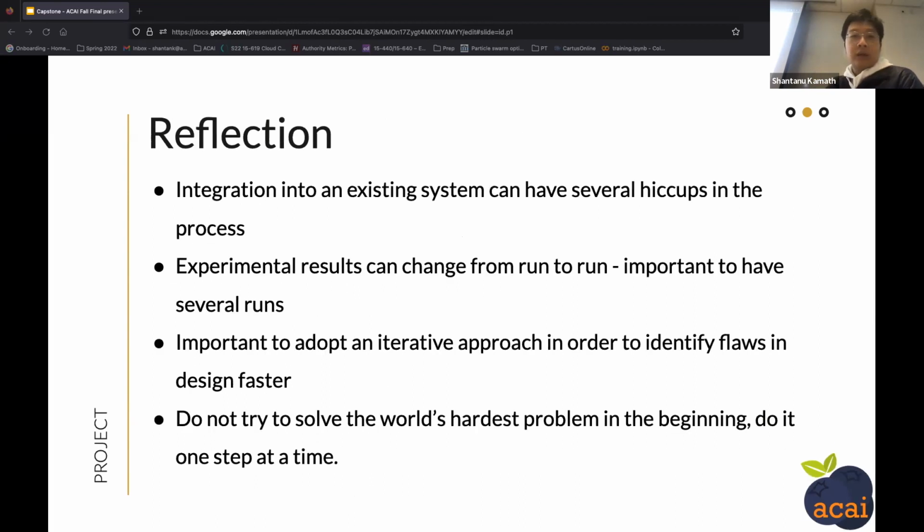As for reflection, we felt like the integration into an existing large system could take more time than you thought, and also you should incrementally do your development and not try to solve the workhorse problem in the first place.